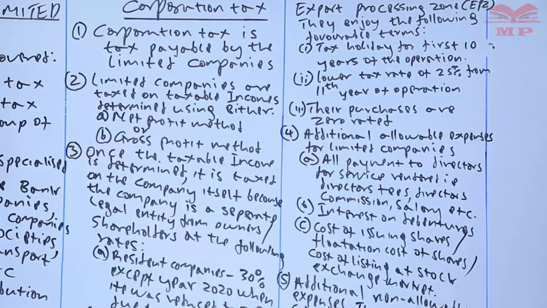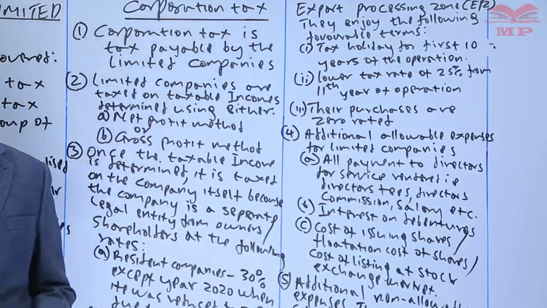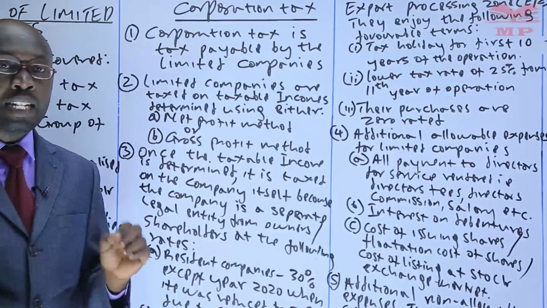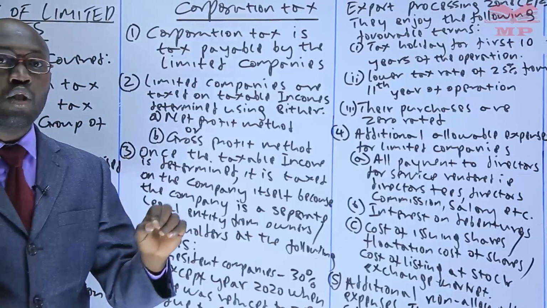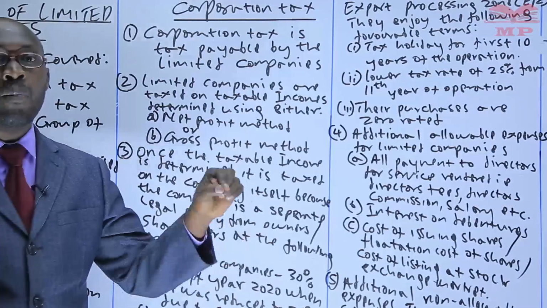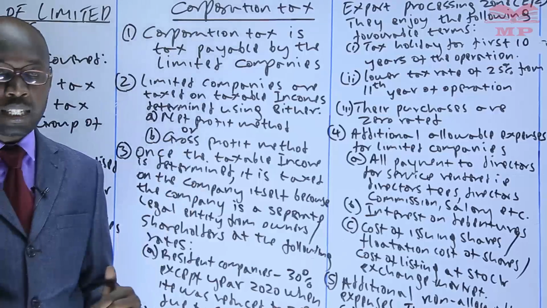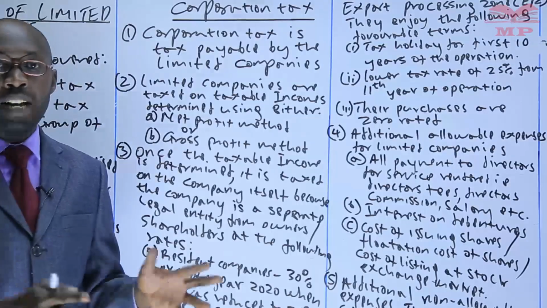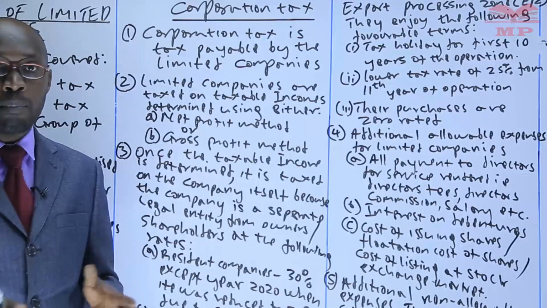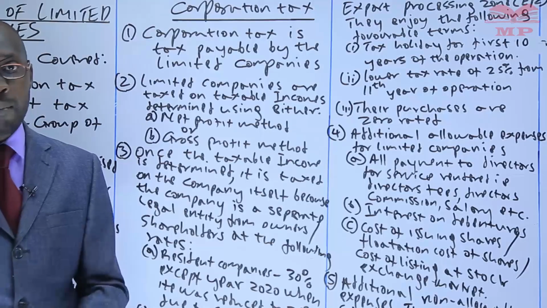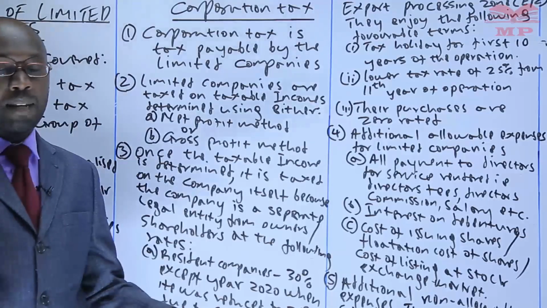Point number 3. Once the taxable income is determined, it is taxed on the company itself, because the company is a separate legal entity from the owners or shareholders, and it is taxed at the following rates. When you were looking at the taxation of the partnership, we said that once you determine the taxable income of the partnership, you distribute it to the partners. The partners are the ones who bear the tax burden of the partnership business, because there is no separation of the partnership and the partners. The partners and the partnership are one and the same thing. Determine the taxable income, give it to the partners, tax the partners themselves.